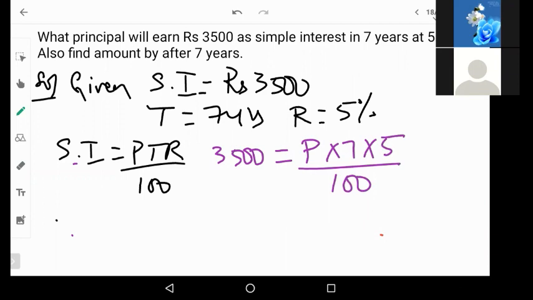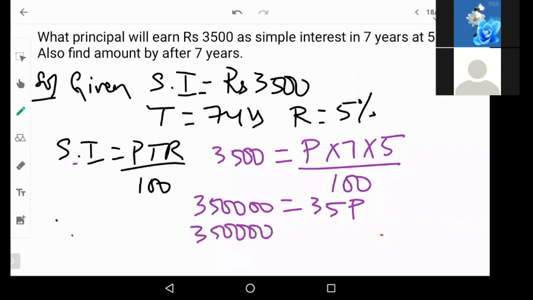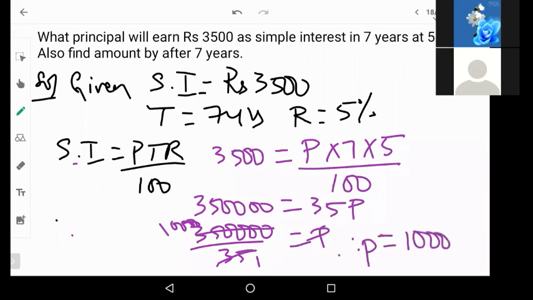So this 100, if it goes to the other side, 350000 is equal to 7 5s are 35, 35P. So 3,50,000 divided by 35 is 10,000 is equal to P. So the value of P, that is the principal, will be 10,000.